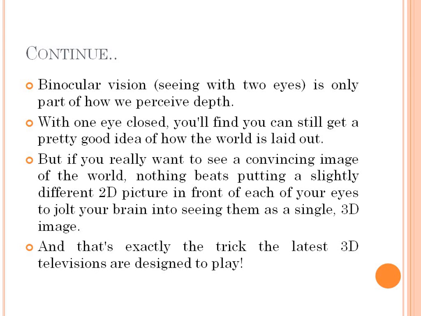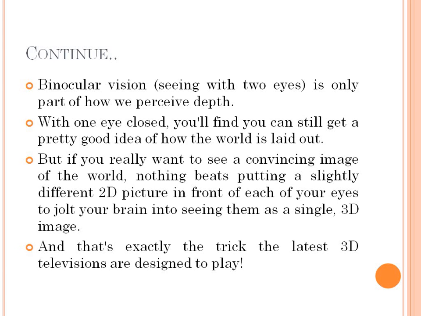So binocular vision, that is seeing with the 2 eyes, is the only way we perceive depth. Binocular vision means looking or seeing with the 2 eyes. With one eye closed, you will find you can still get a pretty good idea of how the world is laid out.